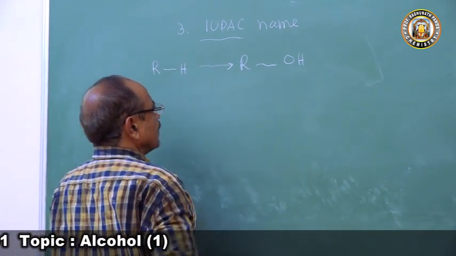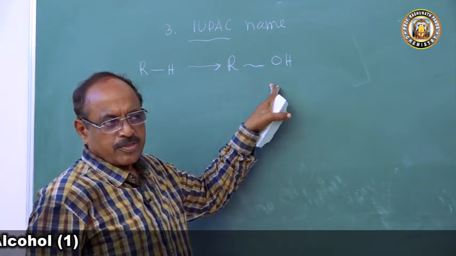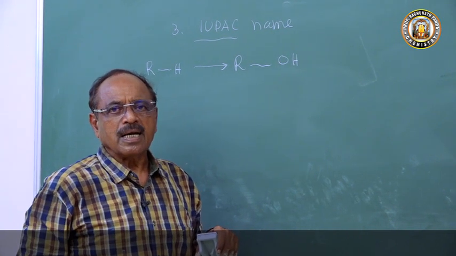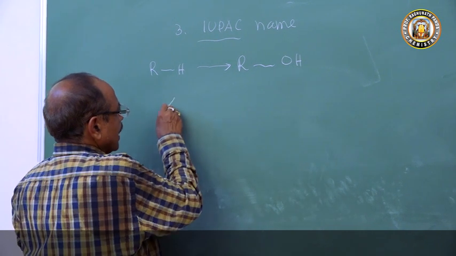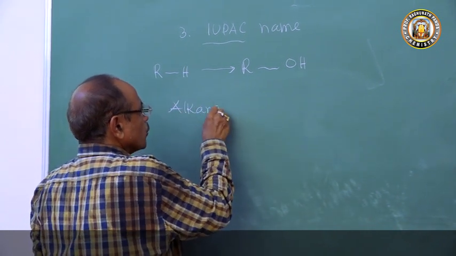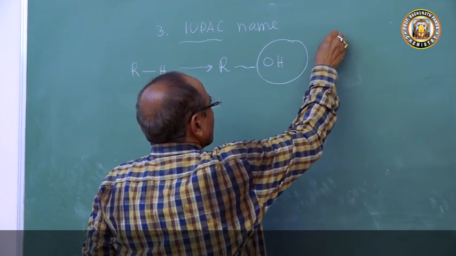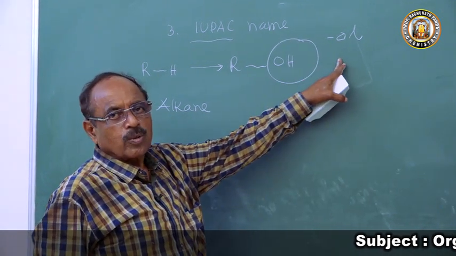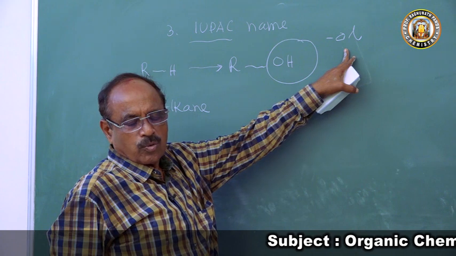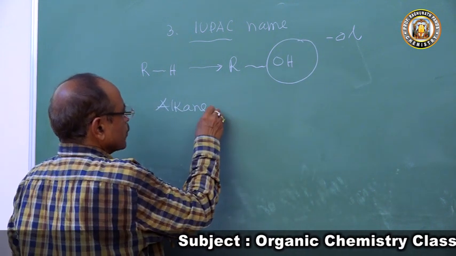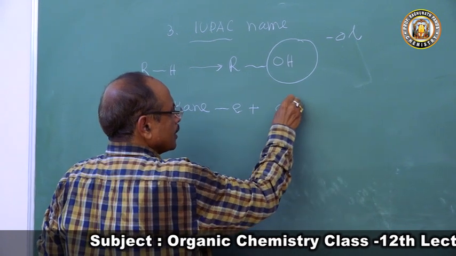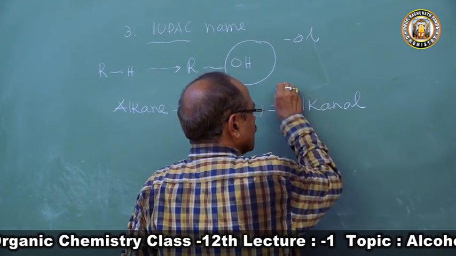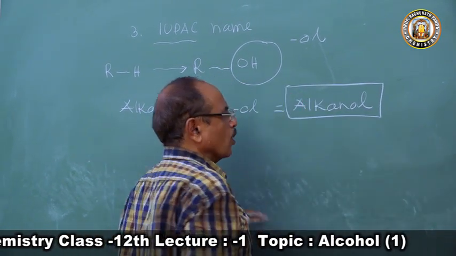According to the IUPAC system, all organic compounds are derivatives of hydrocarbons. They are named after the hydrocarbon. Hence, this is an alkane and this OH group is called OL, the suffix. The OH group is the functional group and the functional group is called OL. So alkane, minus E plus OL, came as alkanol. The IUPAC name of alcohol is alkanol.